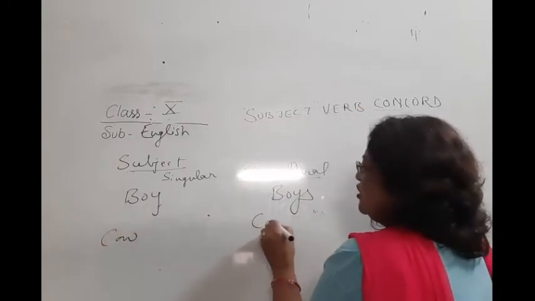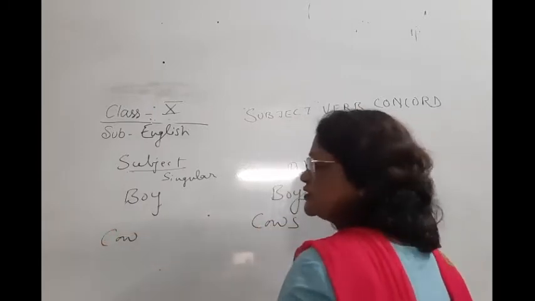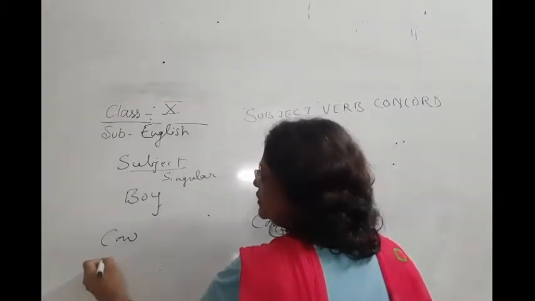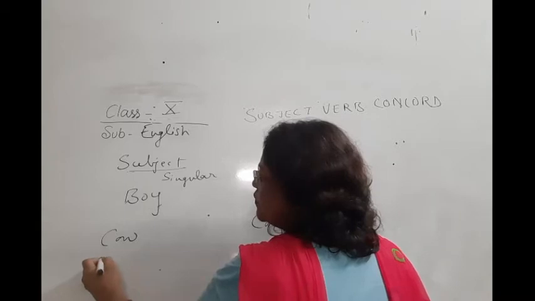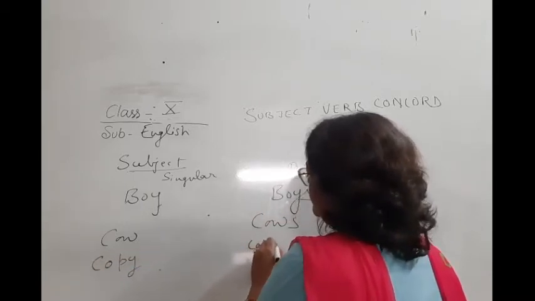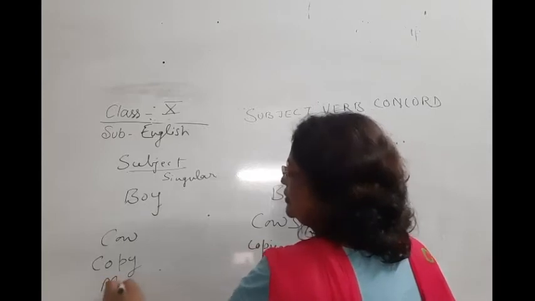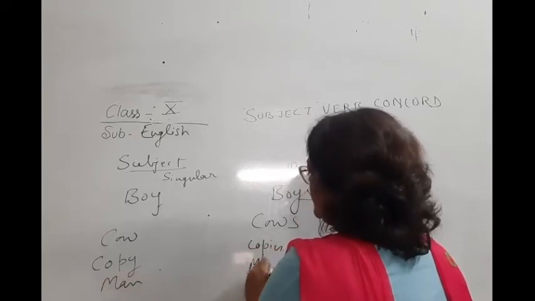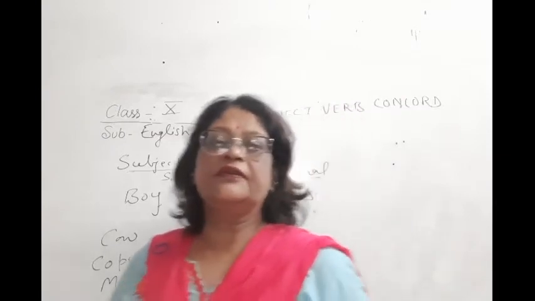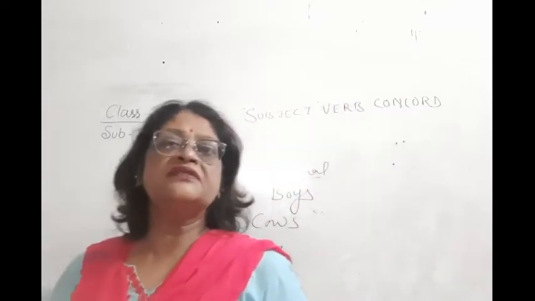If it is cows, it is a plural subject. Okay? Similarly, copy, plural will be copies. Man, plural will be men. Woman, plural will be women. So these are the subjects.